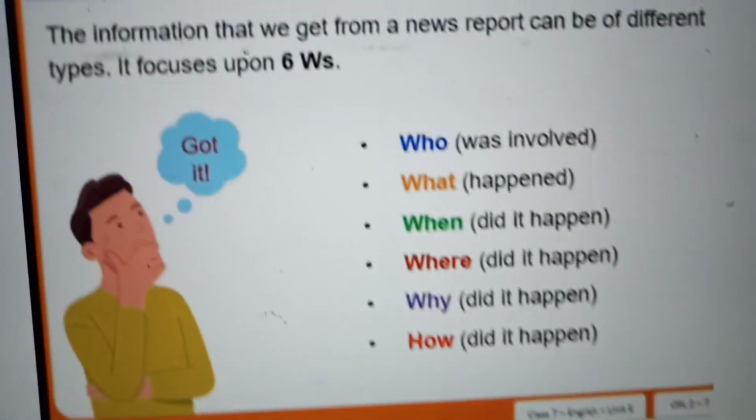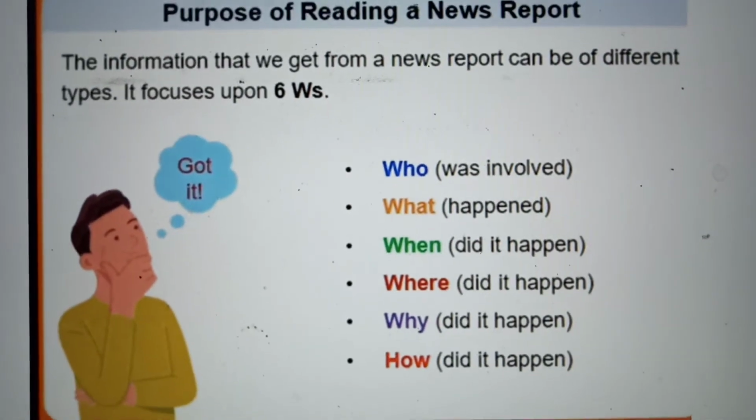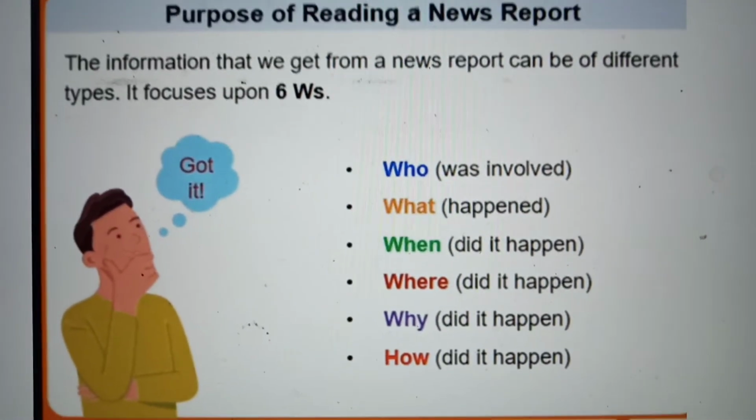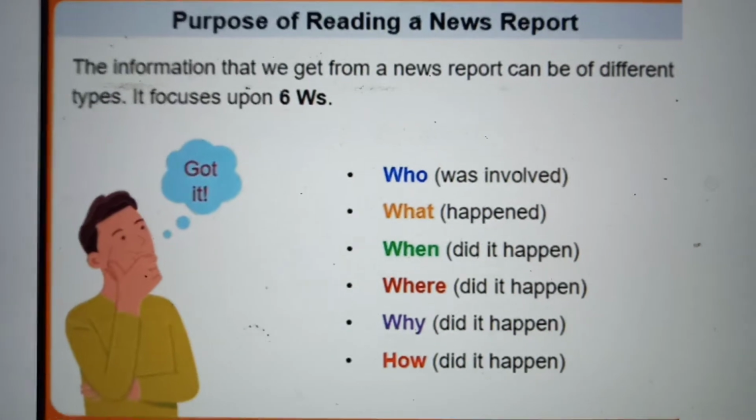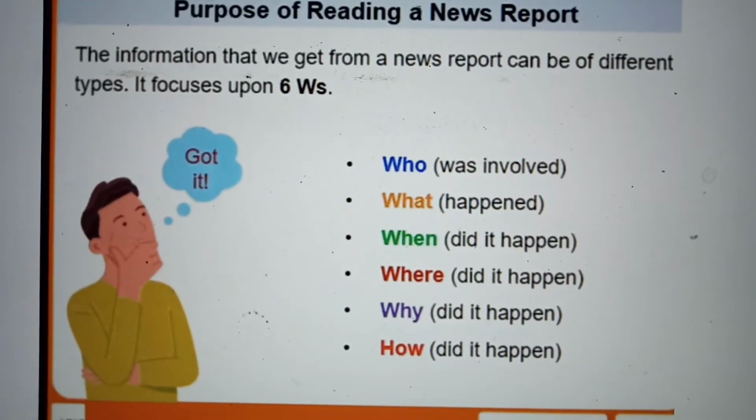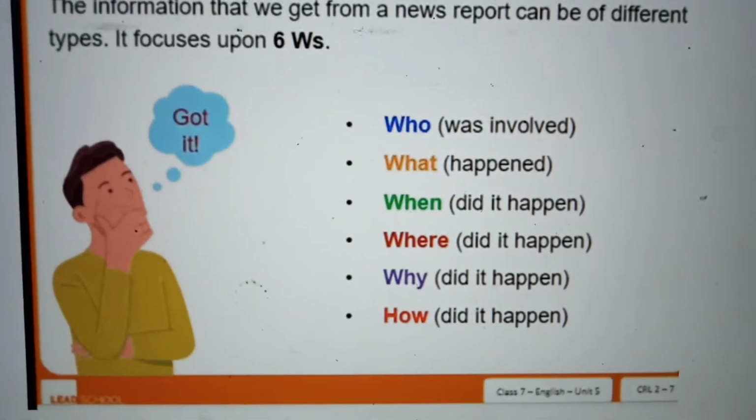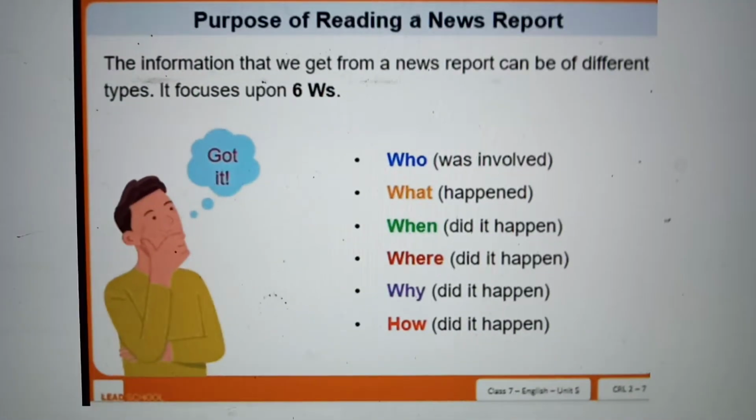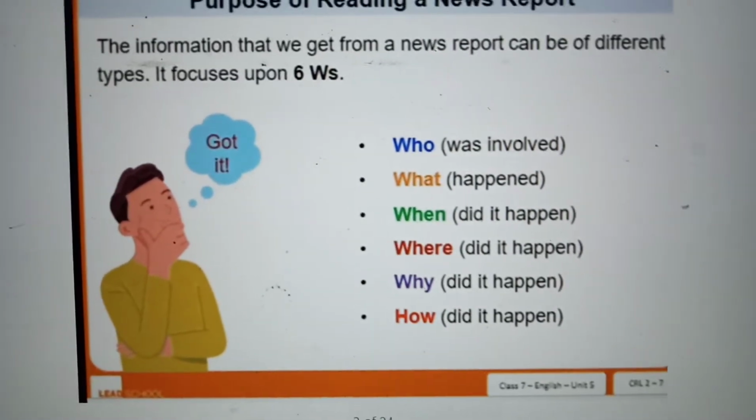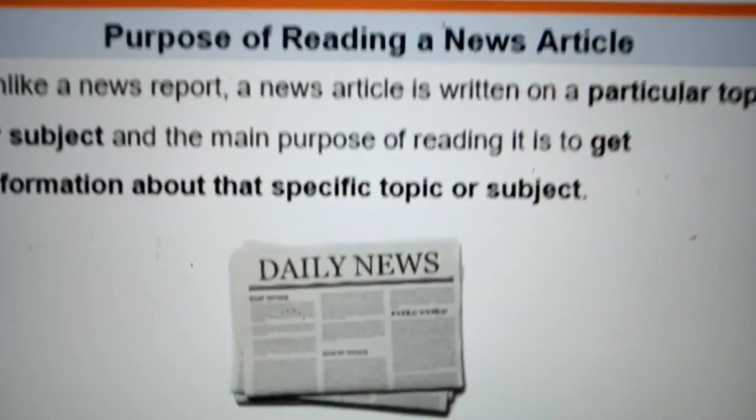So when you read a report, who was involved? What happened? When did it happen? Where did it happen? Why did it happen? And how did it happen? All these 6 W's you should see when you are reading a news report.